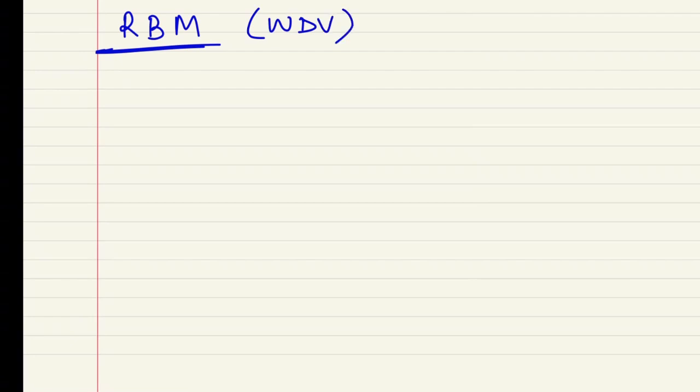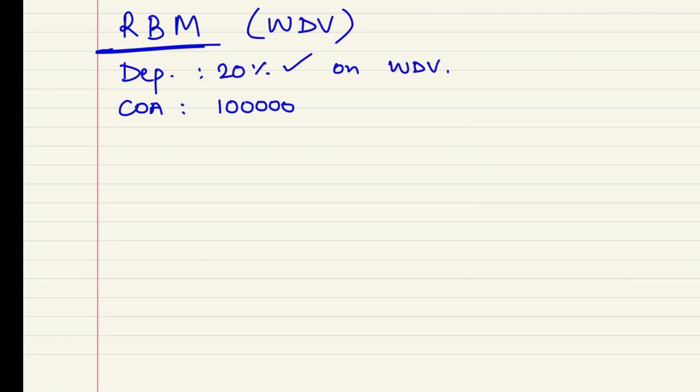They say that if the depreciation rate is given, let's say 20%, and cost of asset is given 1 lakh rupees, so every year this 20% will be charged on WDV. It will be charged on WDV, that is the written down value. What is the written down value? It is cost minus depreciation.